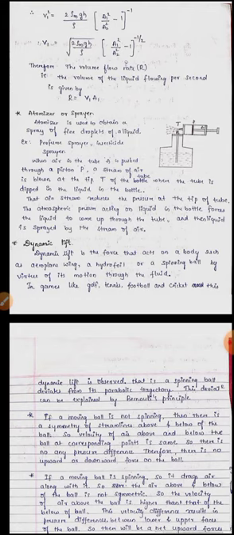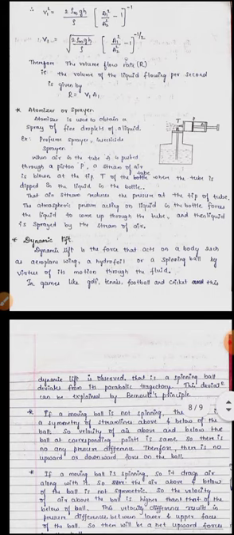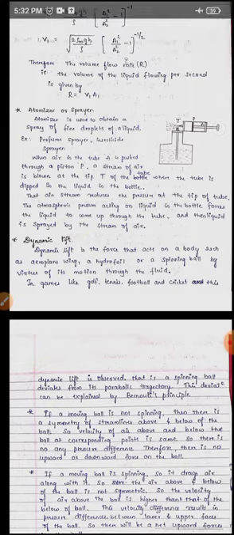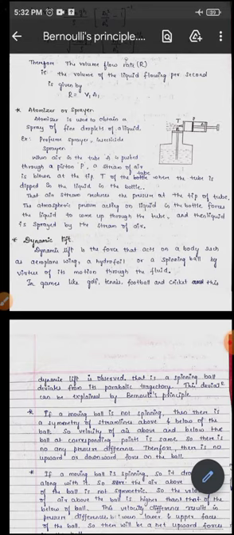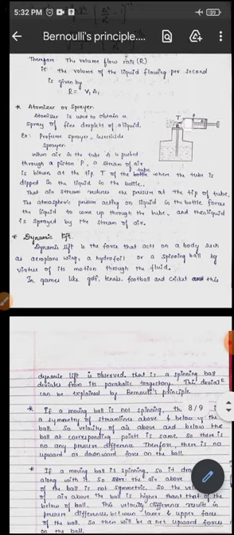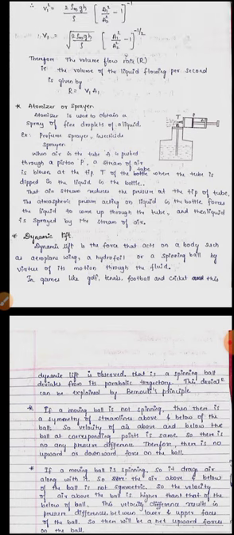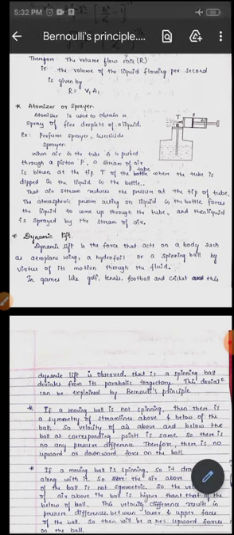So when the air in the tube A is pushed through a piston, we are pushing this rod, and then on pushing this rod, the air, whatever the air was filled in this tube, will be pushed at the tip of this tube by this piston.